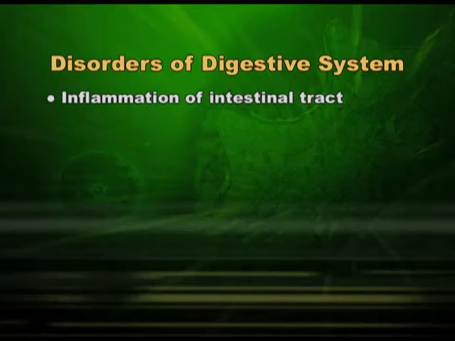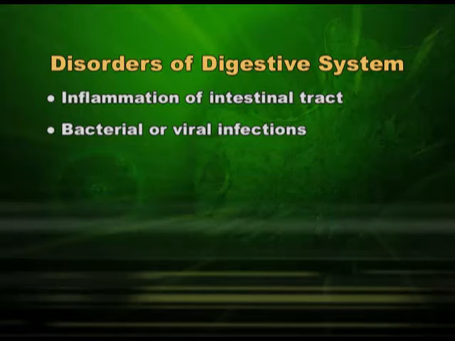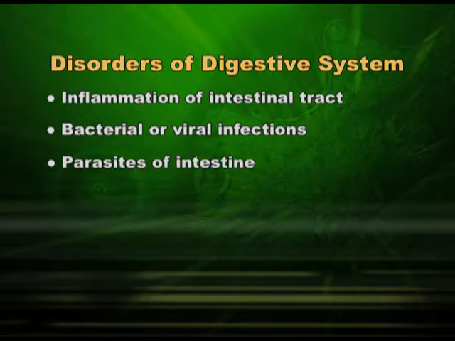The reasons may be bacterial infection or viral infection, or even some big parasites in the intestine. If it is a bacterial or viral infection, it will give certain indications, certain problems. But if it is a parasite, a good sized parasite, then the indications come a little later and treatment also goes on for a very long time.